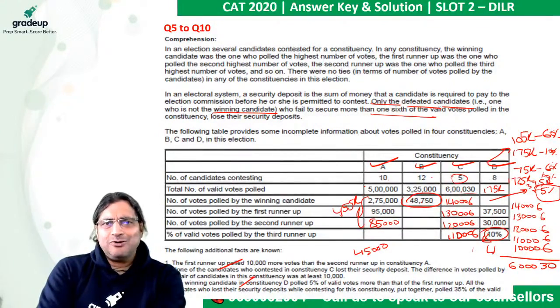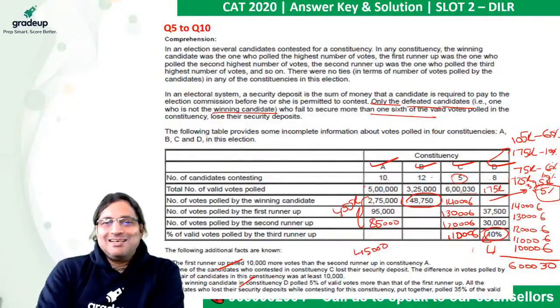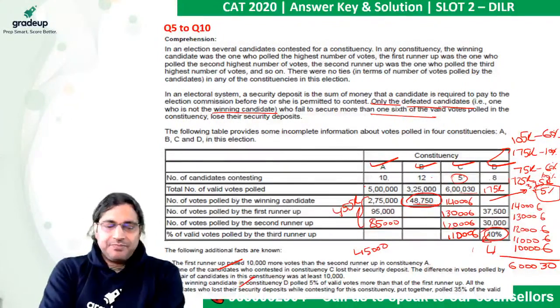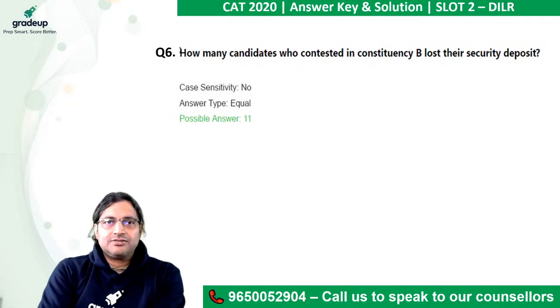He cannot lose his security deposit because of first past the post. Theoretically, if there are many candidates, a person getting even 2% of the votes can win an election in India. First past the post is the system which we have, and that is the system here in this DILR set of IIMs as well. So there are 12 people, of which only the winner did not lose the security deposit. So the remaining 11 must have lost the security deposit. So 11 is your answer. Any doubt? Let's look at the next question.